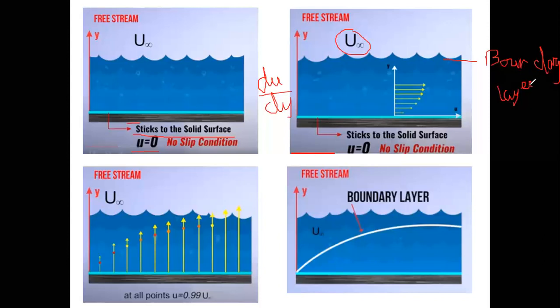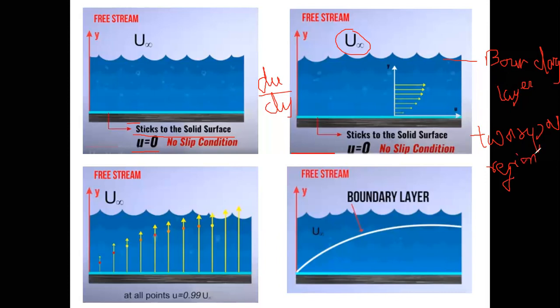The theory dealing with boundary layer flow is called boundary layer theory. According to this theory, the flow of fluid in the neighborhood of the solid boundary may be divided into two separate regions.